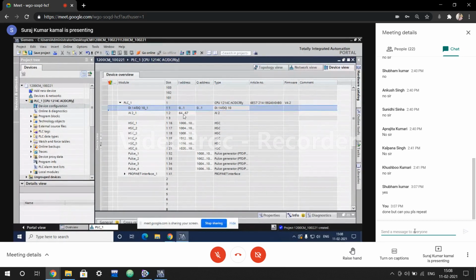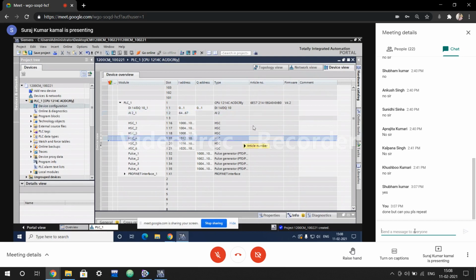Here, we can also change this. We can make the changes. I need to enter 2 digits, and it will take the other digit. 45. So now the address is IW45. That means 45 and 46 are for input number 1, and 47 and 48 are for input number 2. IW45 and IW47.